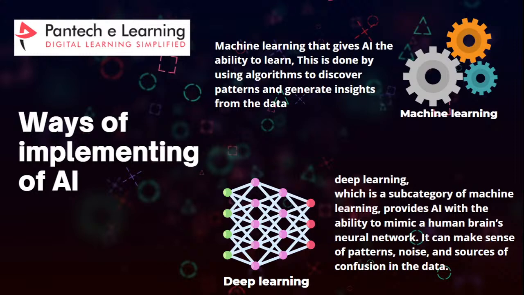This is done by using algorithms to discover patterns and generate insights from the data. Now you have your data, you use machine learning to train your machine to learn. If it wants to take decisions, if it wants to think, first it needs to learn, and that is done with the help of machine learning. Once you train an algorithm with machine learning, it could learn, it could think, it could decide. Everything comes under the package of machine learning.